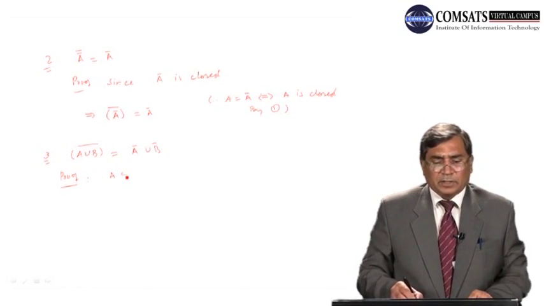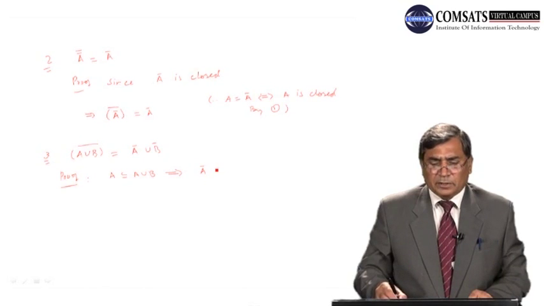A is a subset of A union B. This is always. So this implies that closure of A is a subset of closure of A union B, and B is a subset of A union B. This implies closure of B is a subset of closure of A union B.